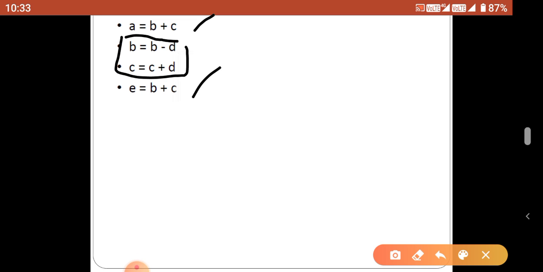That is, a equal to b plus c means when we identify b plus c as a common sub expression, the value of the variable present in the common sub expression never changed between the replaceable statement. Now come to the first statement, a equal to b plus c. There are two variables used in the first expression, that is b plus c.